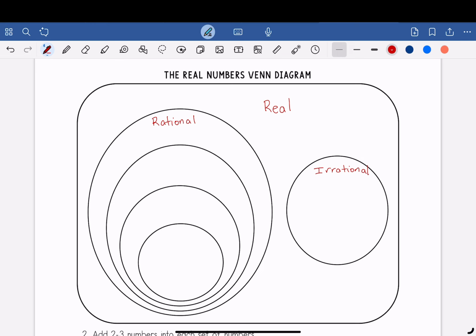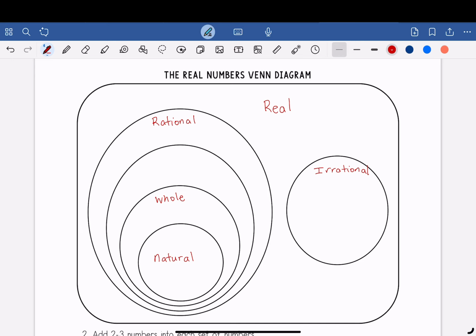And then within the rational numbers, we start off learning about natural numbers. Natural numbers, the ones you use to count, 1, 2, etc. Then we have whole numbers. And the main difference between whole numbers and natural numbers is that whole numbers include 0.